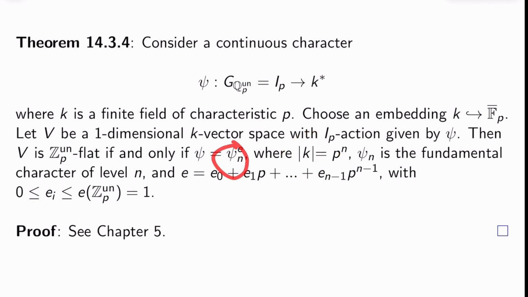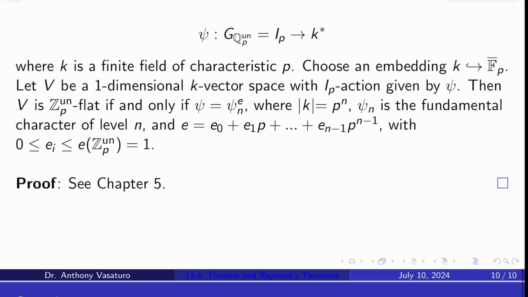What is psi_n? It's the fundamental character of level n. I think we talked about this at the beginning of the chapter. And then what is e allowed to be? It has to be of the form e_0 plus e_1 p plus dot dot dot plus e_{n-1} p^(n-1), where these e_i are between 0 and the ramification index of Z_p^un, which is just 1. So the e_i have to be between 0 and 1. For a proof of this, again, you can see chapter 5 or wherever you like.